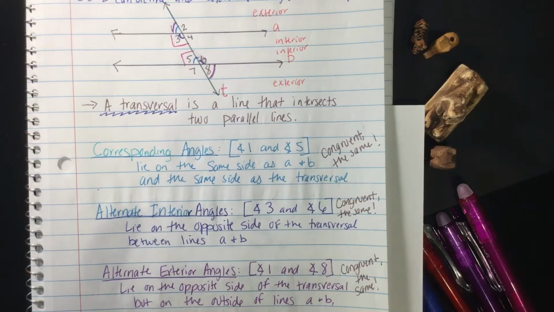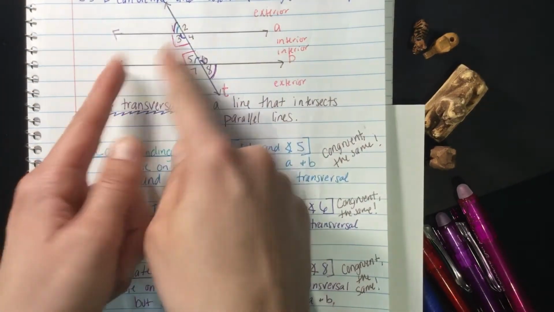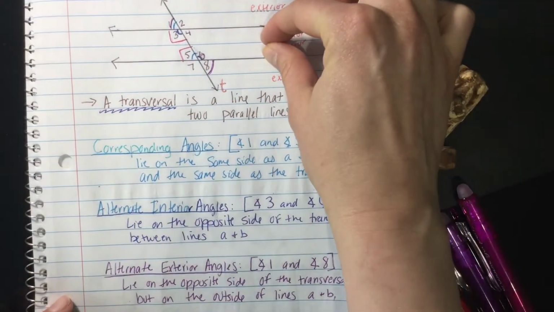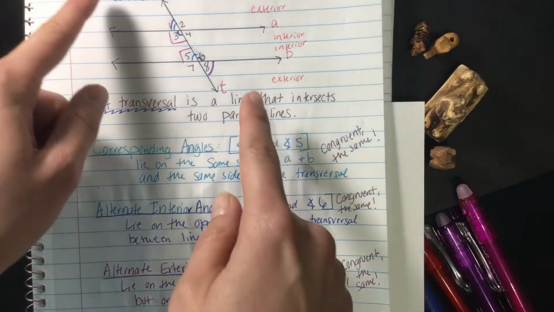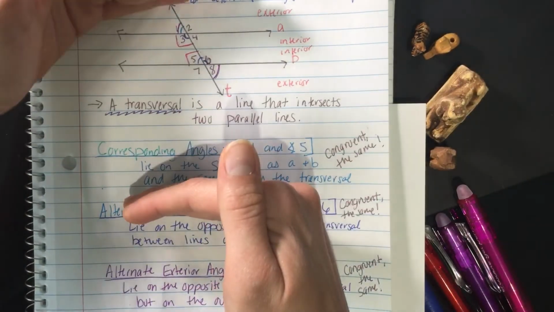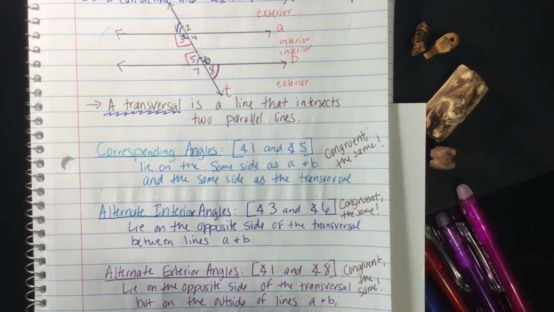So think of that, alternate interior. So they're alternating sides of the transversal, and they're on the interior, so on the inside of lines A and B. And then you have alternate exterior angles. So they're alternating again, alternating the transversal, and they're on the exterior of the two lines. So just remember the words and you'll remember what they are.